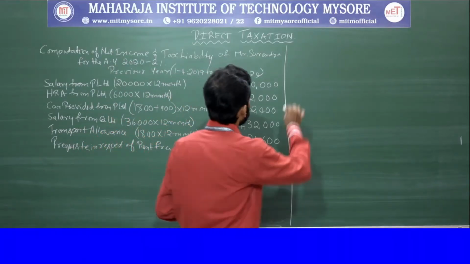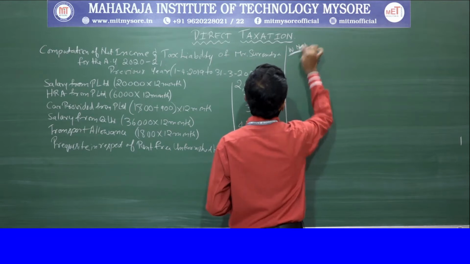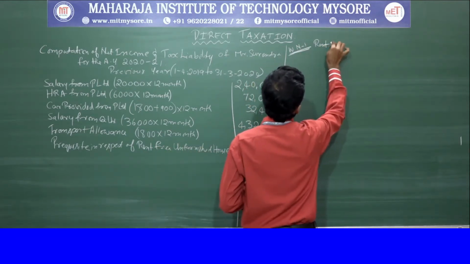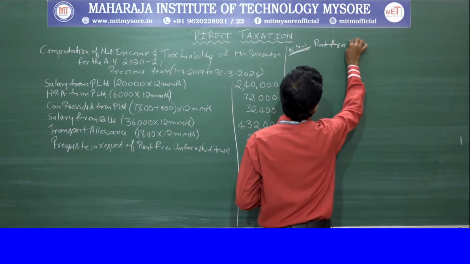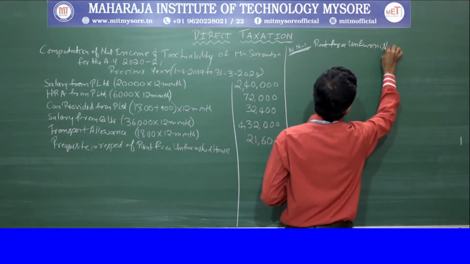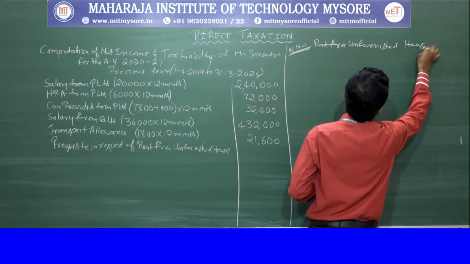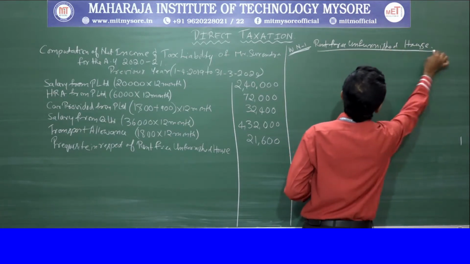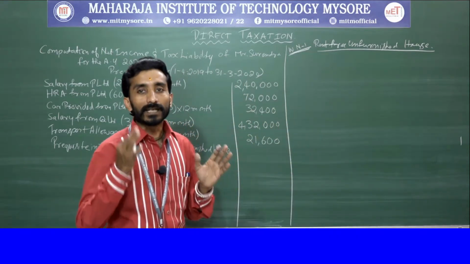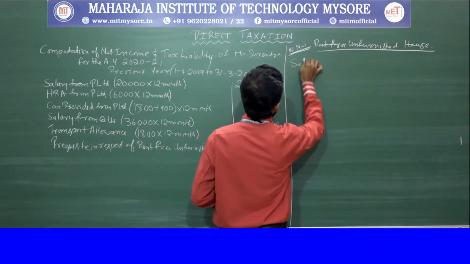So I will evaluate this under working note 1, with respect to rent-free unfurnished house.